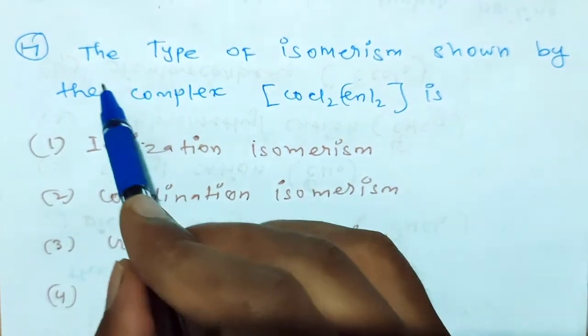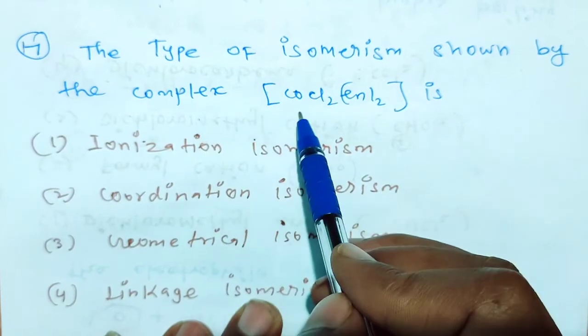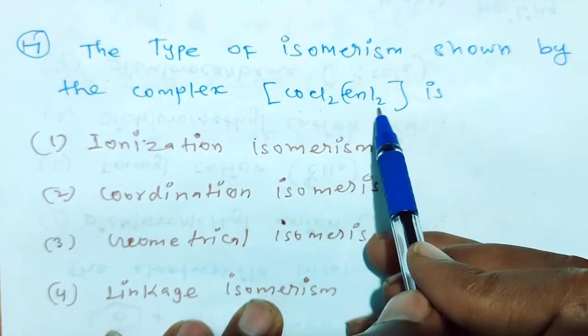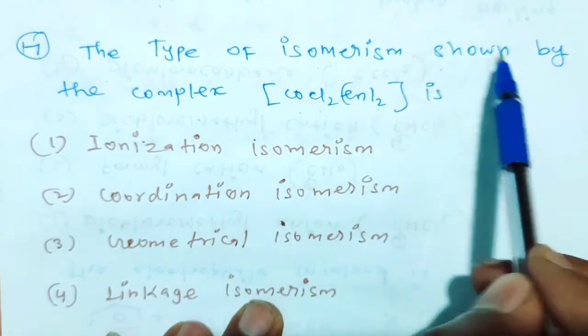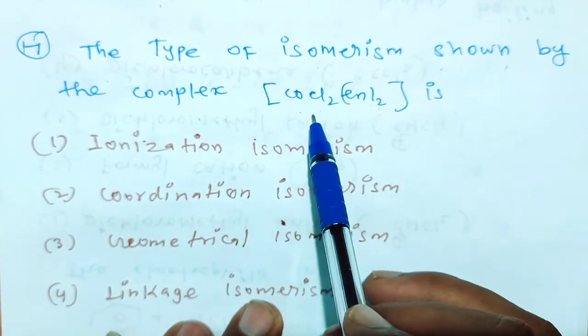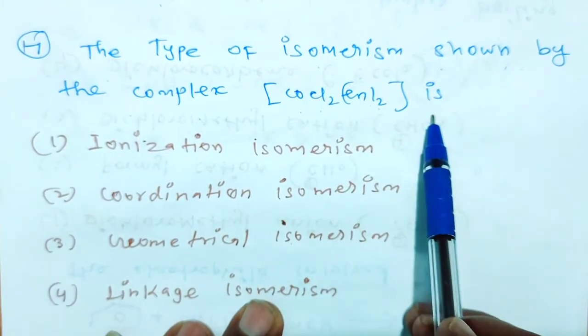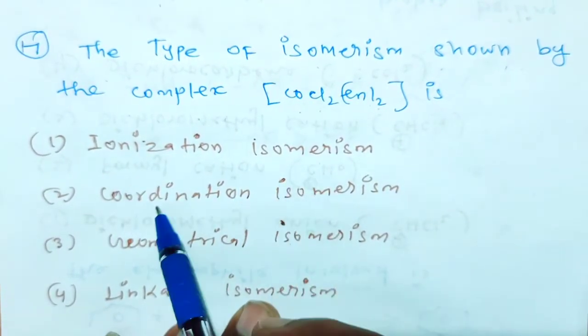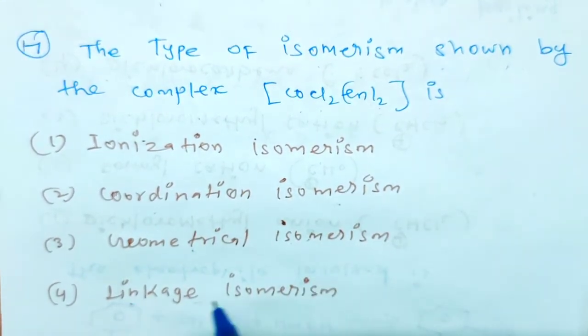Next question, the type of isomerism shown by the complex [CoCl2(en)2] is: ionization isomerism, coordination isomerism, geometrical isomerism, and linkage isomerism.